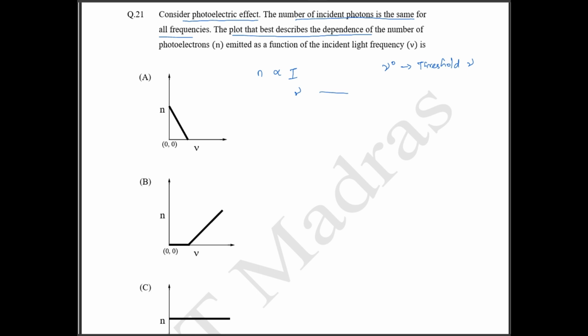Now if your frequency does not cross the threshold frequency, what happens? If your frequency is not more than your threshold frequency, then the current is going to be zero. Okay, so if your frequency is less than your threshold frequency, there will be no passage of current. But if your frequency is more than threshold frequency, then there is going to be a non zero current. So current will be produced.